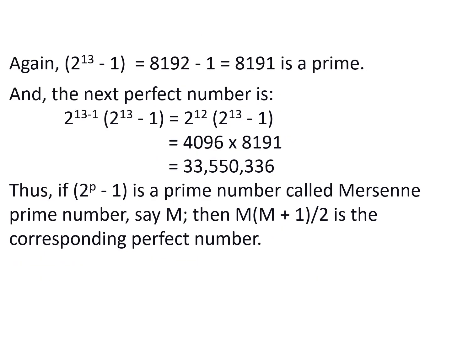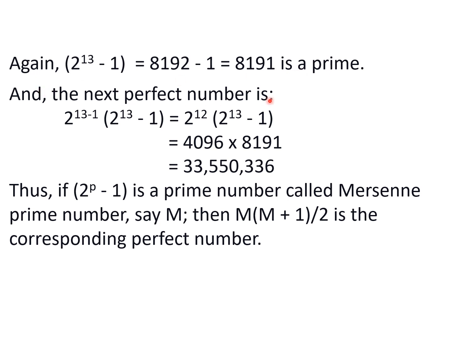Okay, this is the last slide of this video. Again, after 11, the next prime number is 13. So let's see what happens with 13. 2 raised to power 13 minus 1 is equal to 8192 minus 1. 8191 is a prime number.